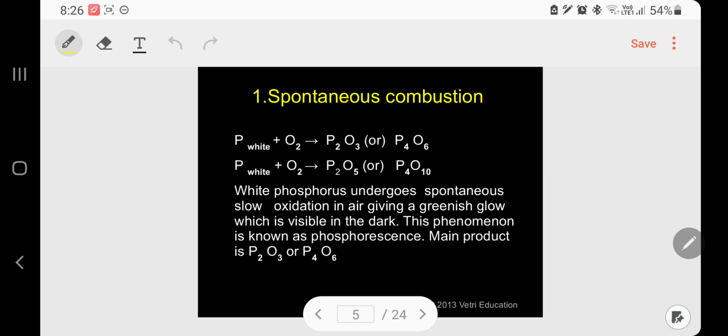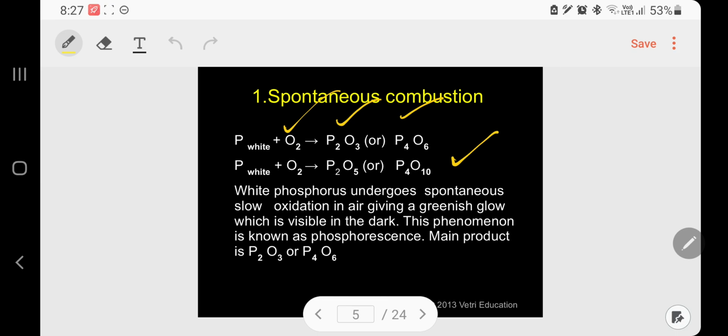First one, spontaneous combustion. Under spontaneous combustion, white phosphorus reacts with oxygen to produce P2O3, phosphorus trioxide, or its dimer P4O6. Also, the same white phosphorus reacts with oxygen to produce P2O5 or P4O10. Here the equation is not balanced; you need not worry about that. The final conclusion is that white phosphorus undergoes spontaneous slow oxidation.